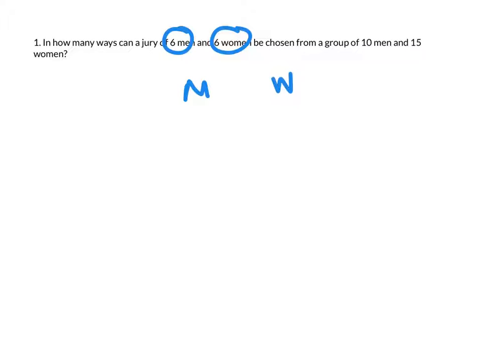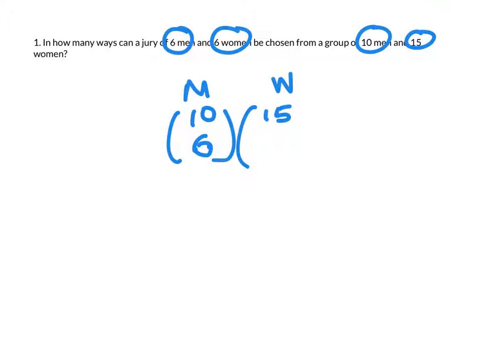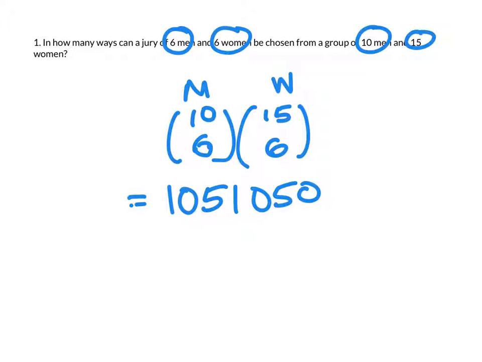In terms of the number of men, we are starting with 10 men, and we want to choose 6 of the 10. For the women, we are starting with 15 women, and we also want to choose 6 of the women. And since this is happening in the same situation, we're going to multiply the 2 cases. And if you evaluate that, you get 1,051,050.